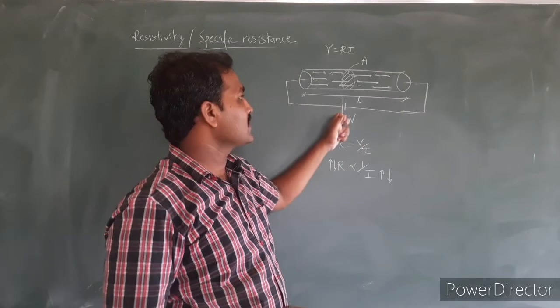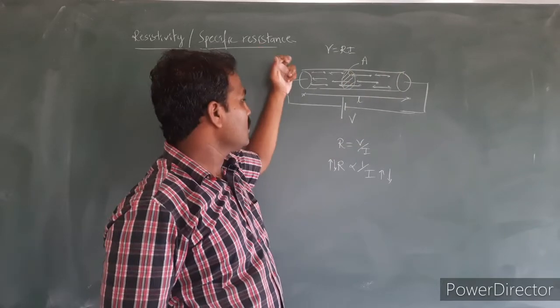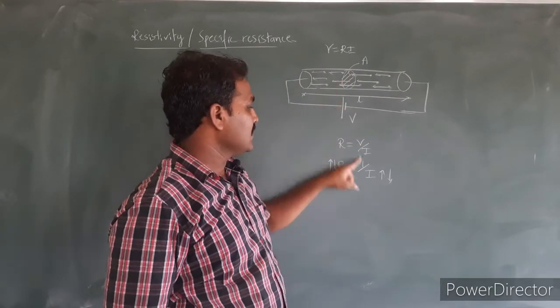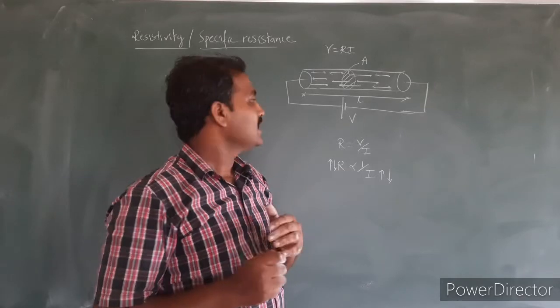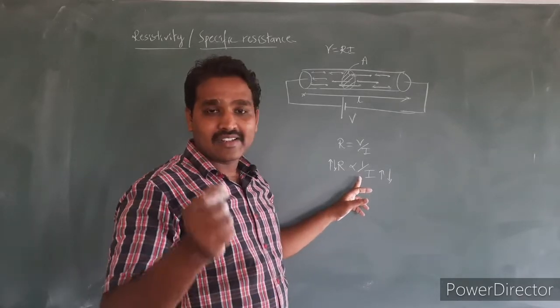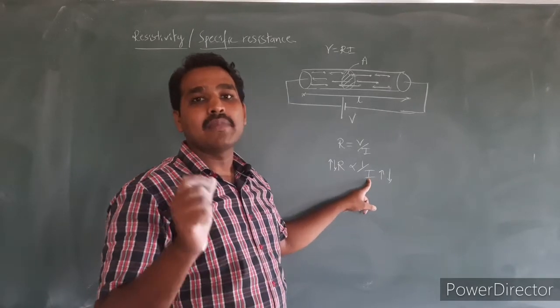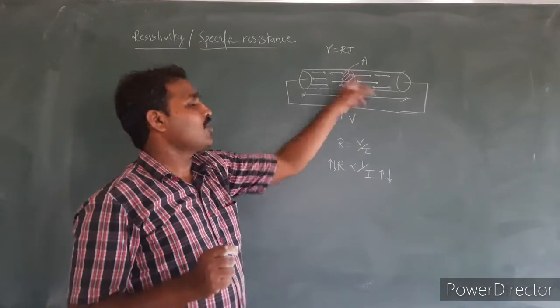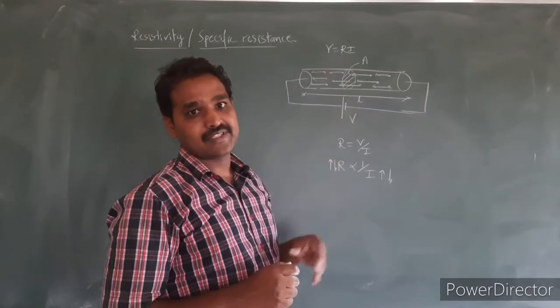The energy is constant, but the electrons have to travel more distance here. So in that condition, the rate of flow of electrons will reduce, and hence the electric current also reduces, because electric current is, by definition, the rate of flow of electric charges, that is electrons in this case.